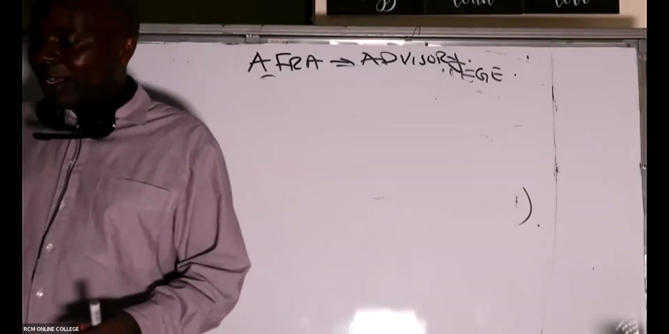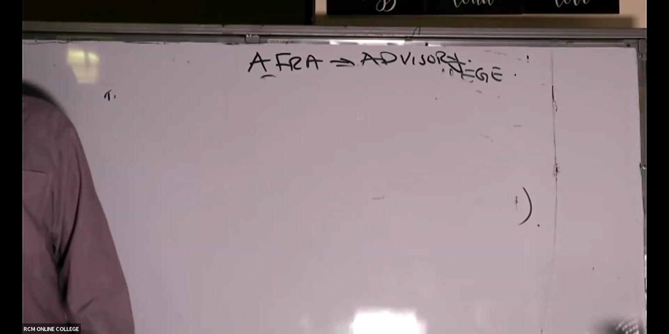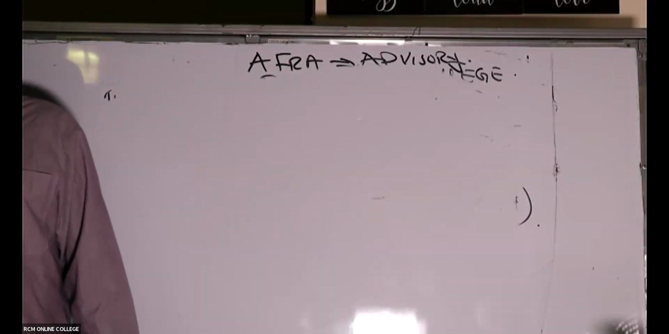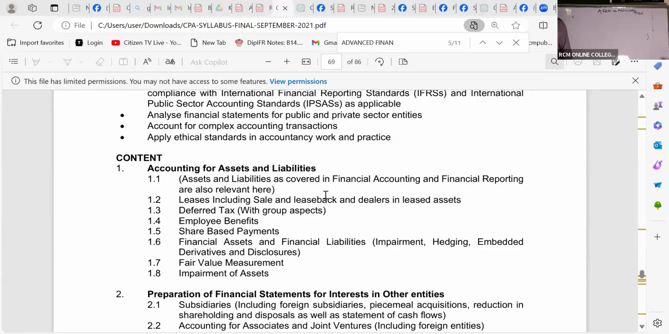Sale and leaseback. Very, very popular in your exams. Sale and leaseback, including dealers in leased assets. Now from there, we have deferred tax with group aspect.